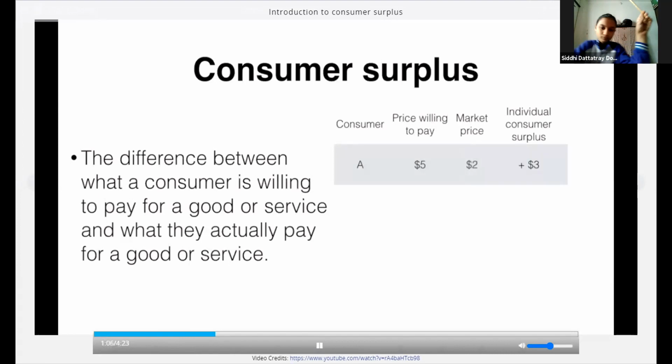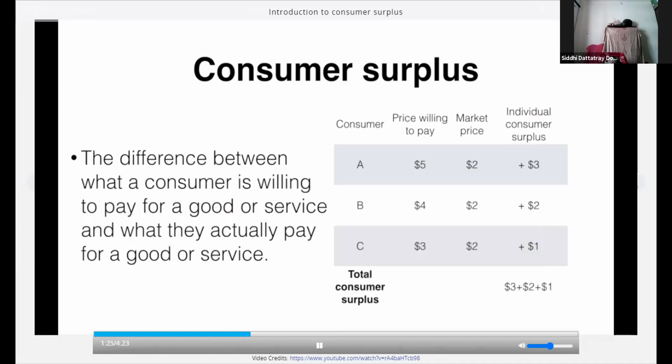Therefore, they enjoy a surplus of $3. Consumer B is willing to pay $4 and only pays $2 and enjoys a surplus of $2. Finally, consumer C is willing to pay $3 and only pays $2, so they will enjoy a surplus of $1. The total consumer surplus would be the sum of these three, which will be $6 in total.